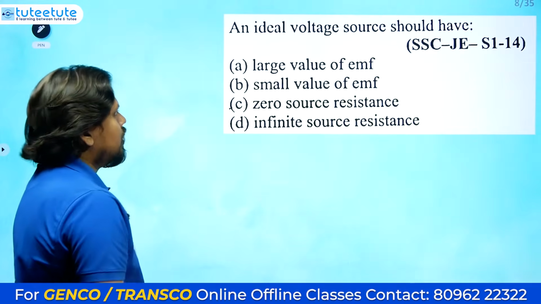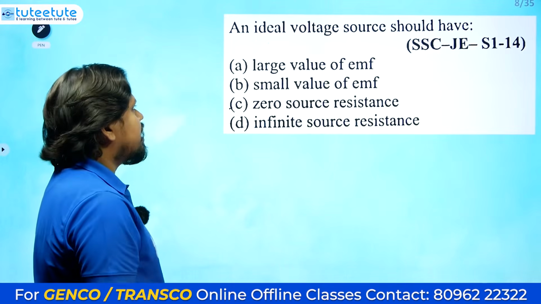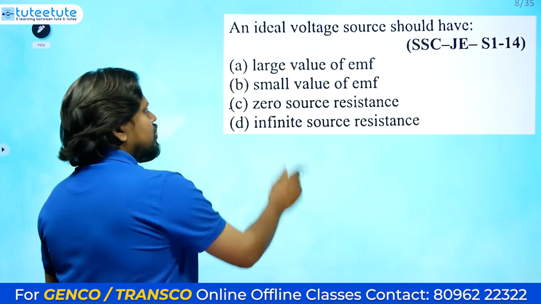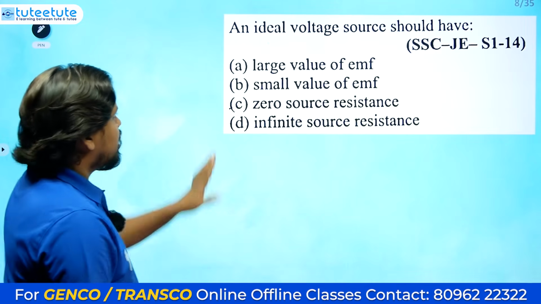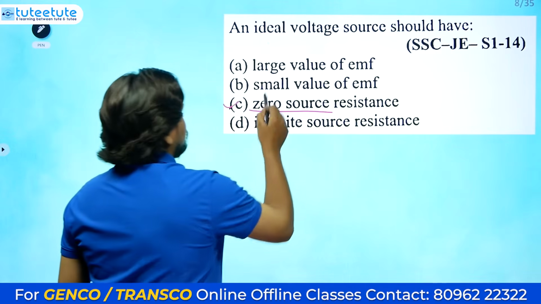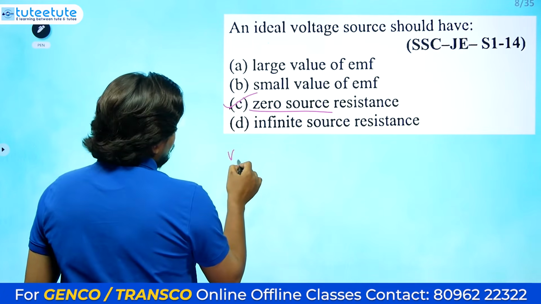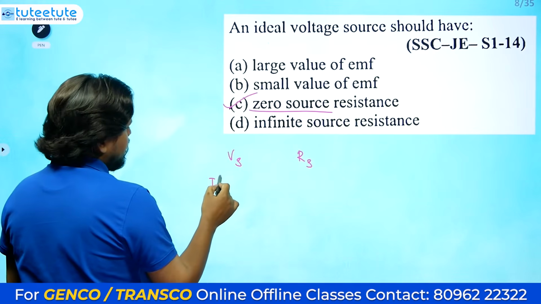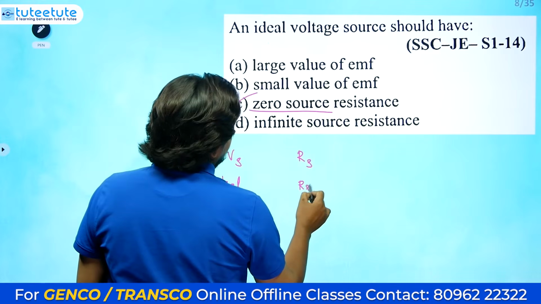Next one: an ideal voltage source should have, large value of EMF, small value of EMF, zero source resistance, or infinite source resistance. Ideal voltage source, so voltage source means zero source resistance. Here we need to remember something: voltage source and internal resistance, ideal. So internal resistance Rs equals 0.